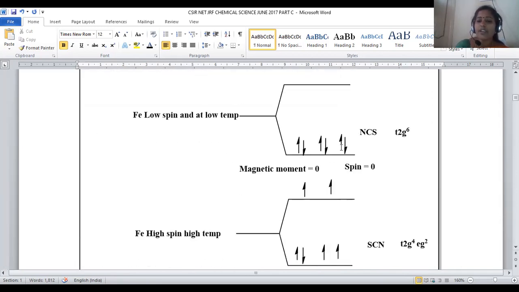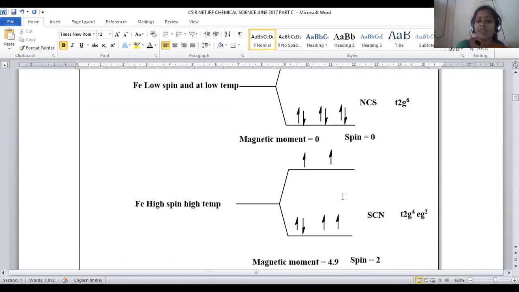Let us predict the spin of the first compound. All the electrons are in the paired state, hence you can say the spin value will be 0, and the subsequent magnetic moment value also becomes 0. Both the magnetic vectors get compensated, one being clockwise rotation and the other anti-clockwise. All are in the paired state, hence you can denote the magnetic moment as 0 for this Fe2+ low spin complex.